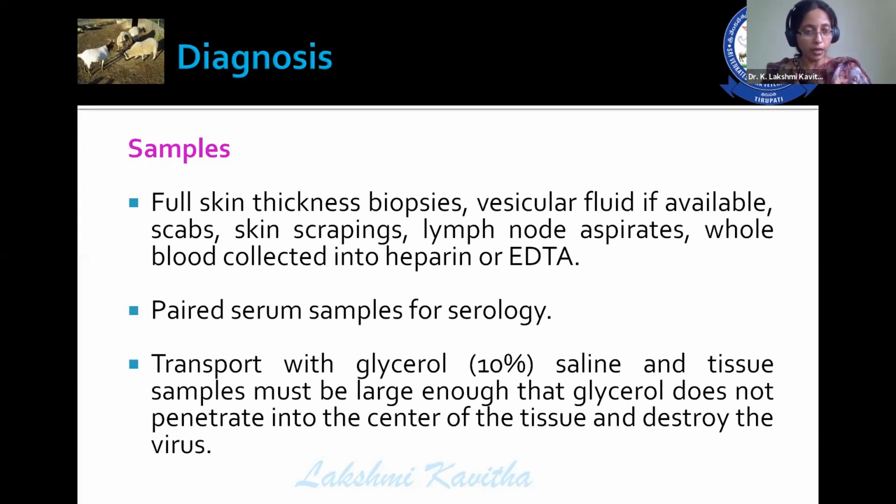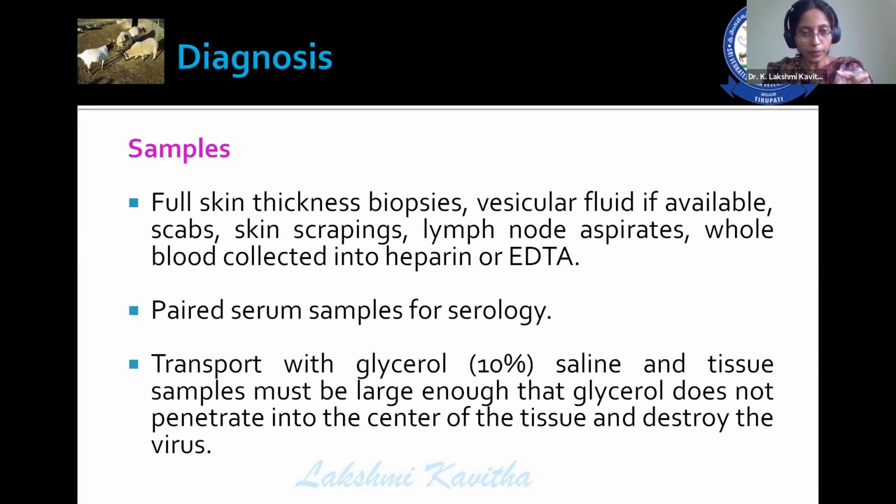If it is not required, if the laboratory is very near to your place, simply transport the sample in a sterile container on ice so that it reaches the laboratory as quickly as possible. Otherwise, you use 10% glycerol saline.